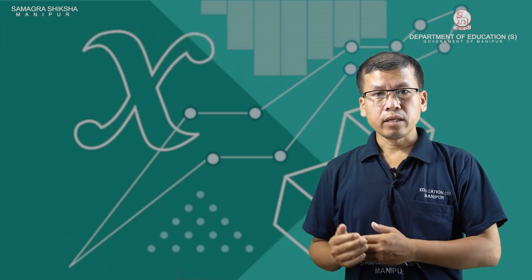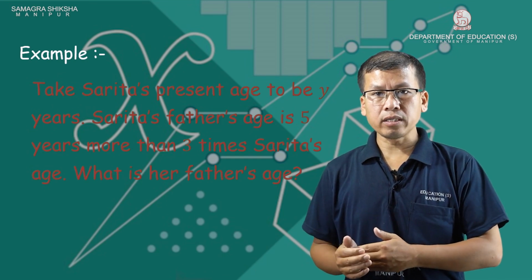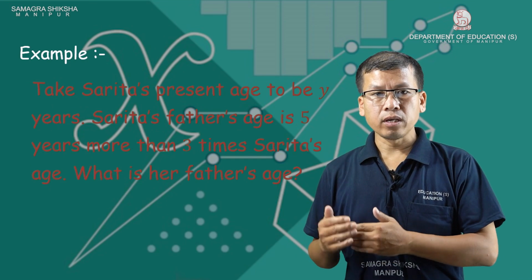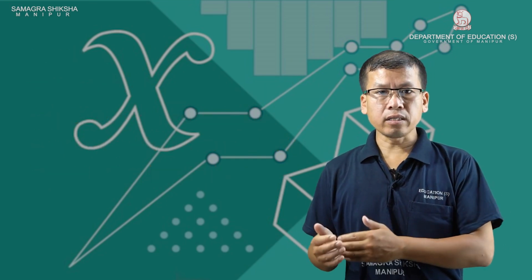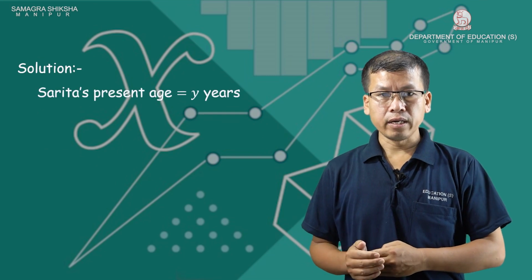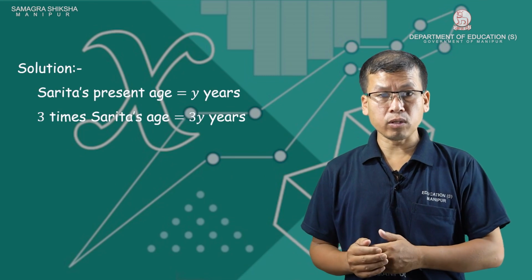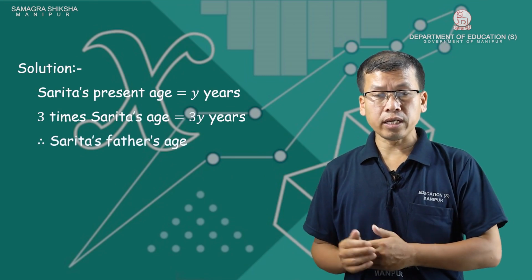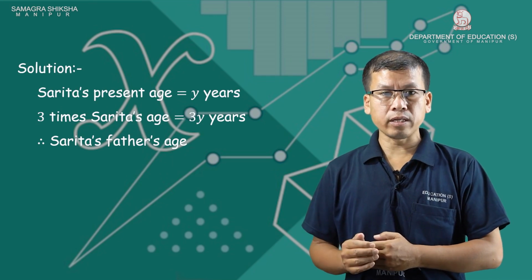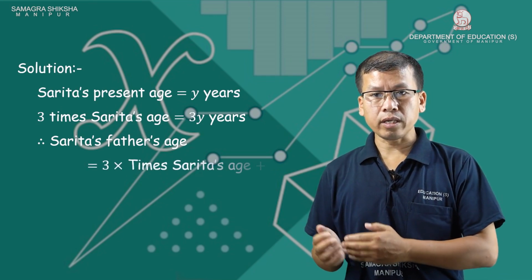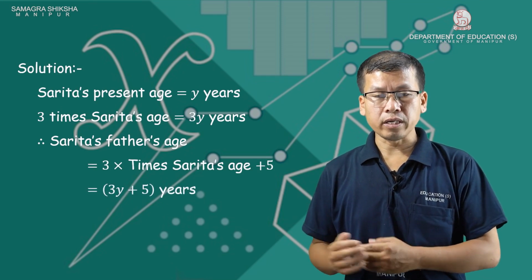So example, you see, take Sarita's present age as y years. Sarita's father's age is 5 years more than 3 times Sarita's age. What is her father's age? So Sarita's present age is y years. 3 times Sarita's age is 3y years. According to the question, Sarita's father's age is 3 times Sarita's age plus 5. 3 times Sarita's age is 3y, plus 5, whole years.